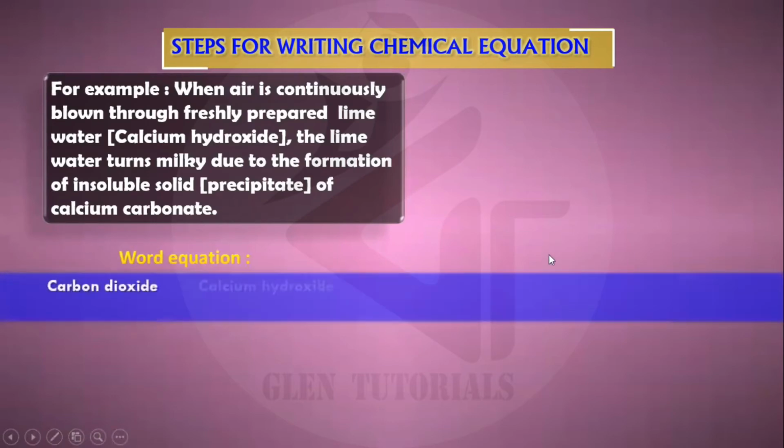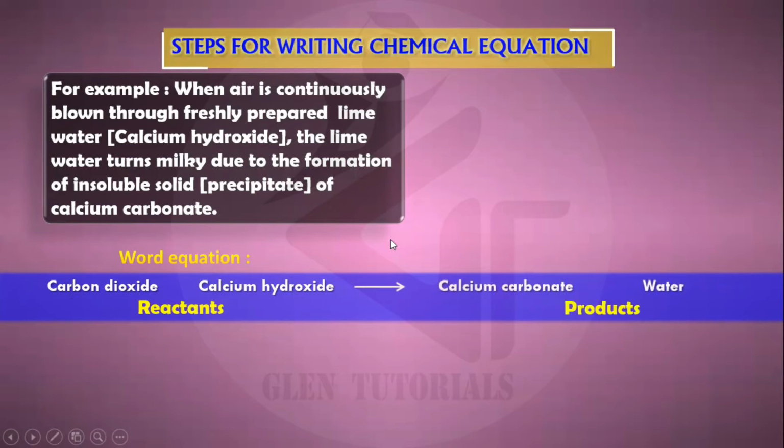So for example, when air is continuously blown through freshly prepared lime water, this is carbon dioxide and calcium hydroxide. Okay, lime water is nothing but calcium hydroxide. The lime water turns milky. Air is continuously blown, meaning outside air, let us take as an example that it contains mostly carbon dioxide. So carbon dioxide plus calcium hydroxide, which are the reactants, gives us calcium carbonate plus water, which are the products.